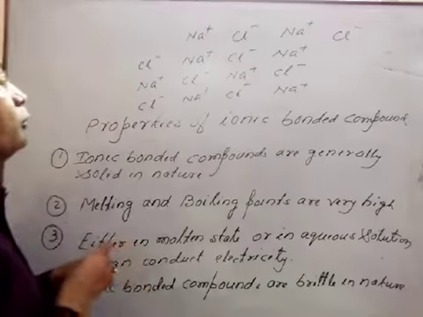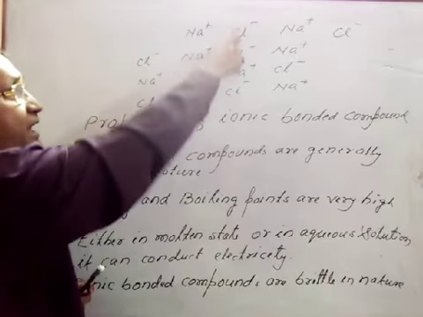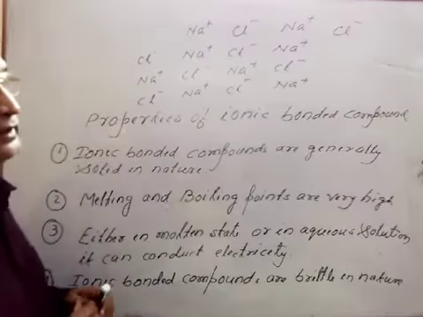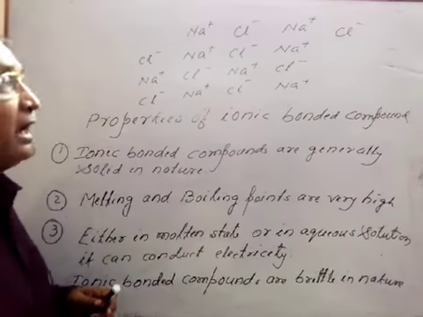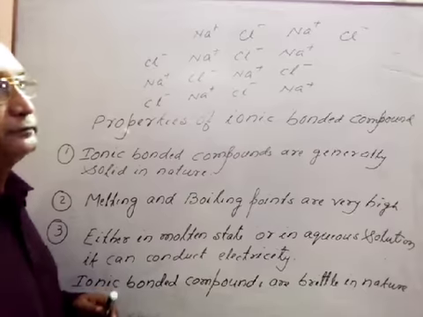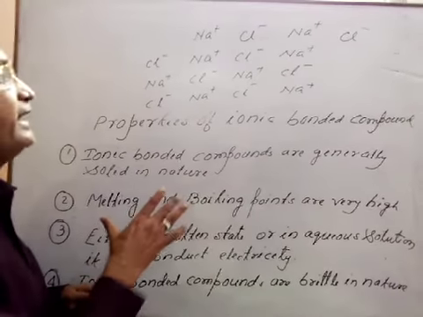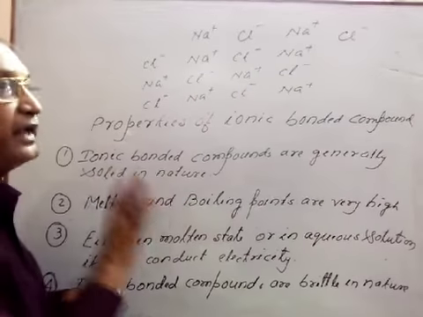Here, what we see? Same charges, Na plus next to Na plus, Cl minus next to Cl minus, come close to each other. As a result, they will repel each other and a crack will develop. For that, what we can say, these ionic bonded compounds are brittle in nature.